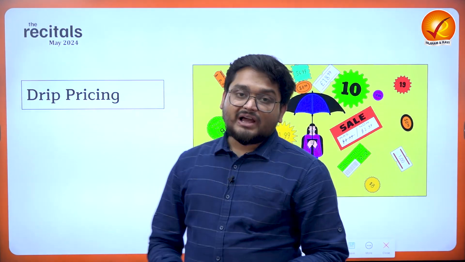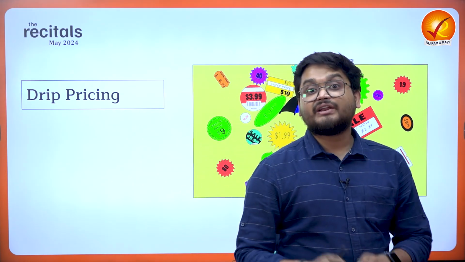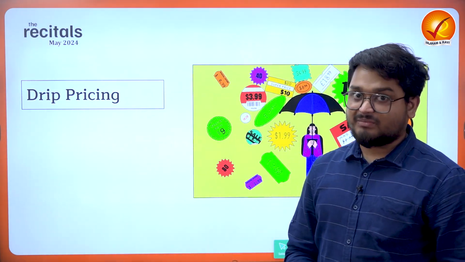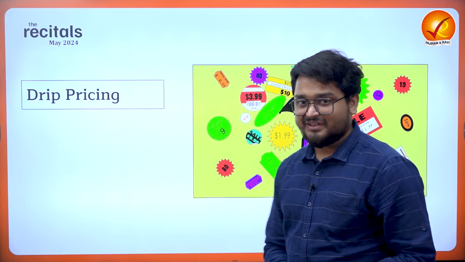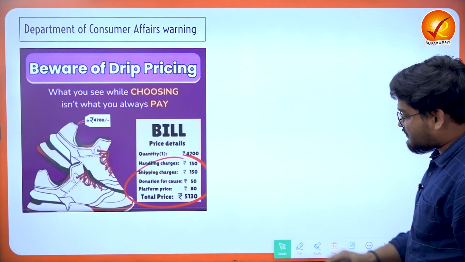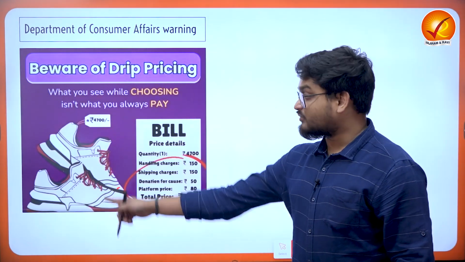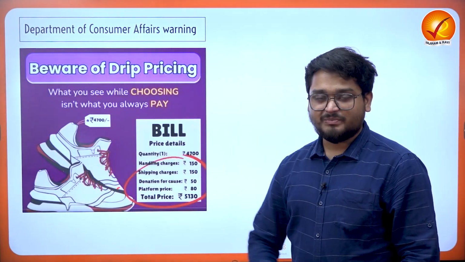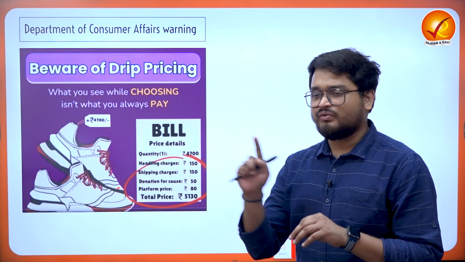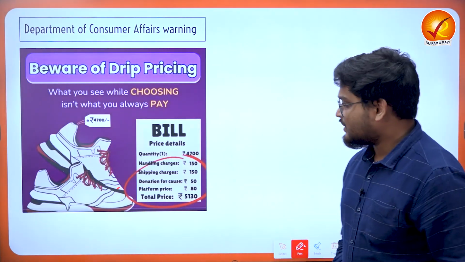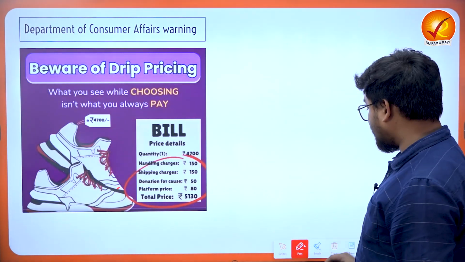Recently, the government of India has released warnings regarding a very interesting event that takes place in the markets, which is known as drip pricing. Now, drip pricing is very familiar to all of us. Remember that day when you were browsing through various shoes on Flipkart or Amazon, and when you went to the order page, you suddenly saw many charges?